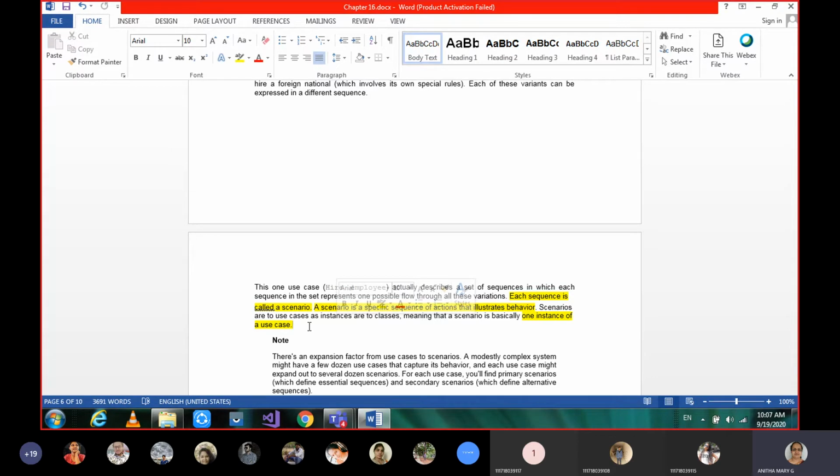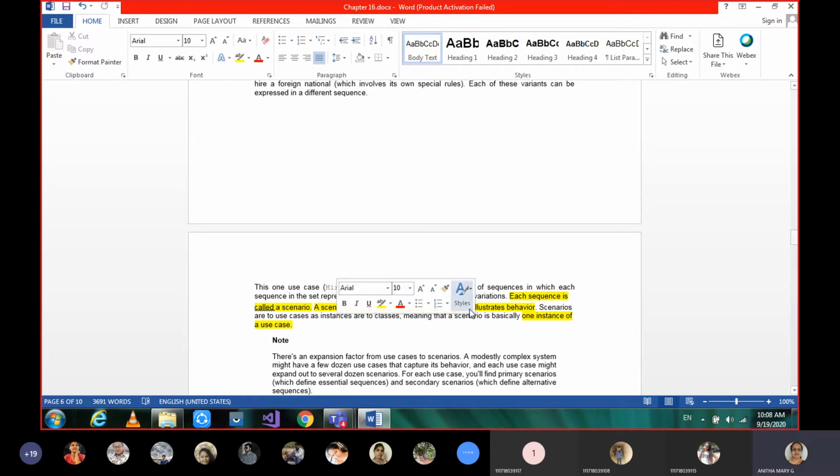Similarly here, a use case may have many flows. Just now we were talking about validating a user when he enters the PIN. The main flow can be taken, or any of the exceptional flows. Each one is a flow, and each flow is called a scenario.